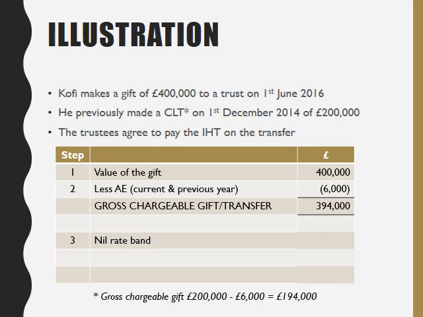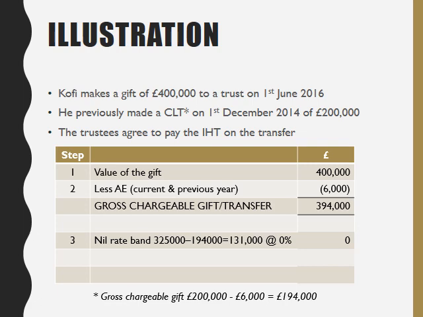So the gross chargeable gift back in 2014 will have been 194,000. So of our normal nil rate band of 325,000, 194,000 of it has already been used up, leaving 131,000 that will be taxed at 0%.